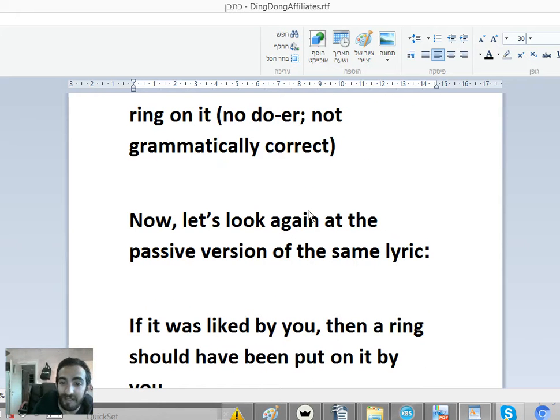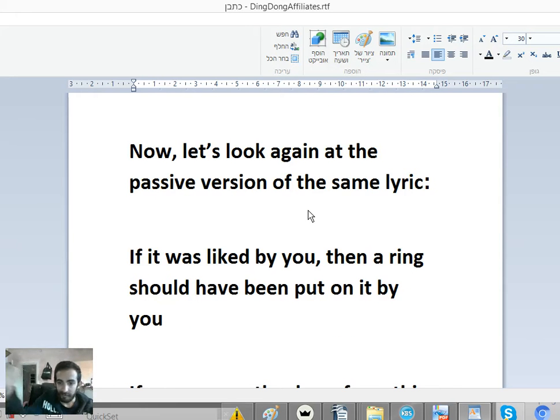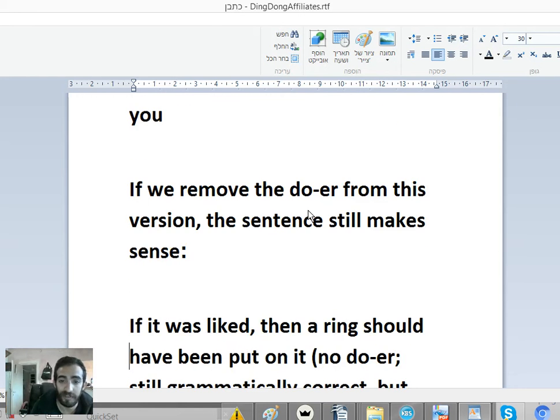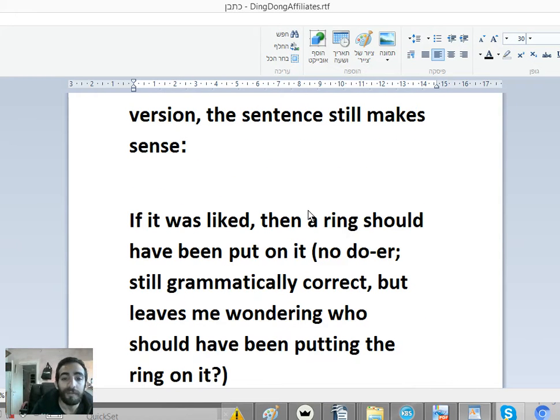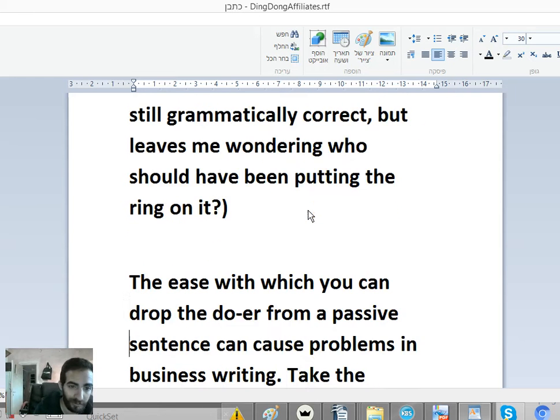Okay, now let's look again at the passive version of the same lyric. If it was liked by you, then a ring should have been put on it by you. If we remove the doer from this version, the sentence still makes sense. If it was liked, then a ring should have been put on it. Okay, no doer, still grammatically correct, but it leaves me wondering who should have been putting the ring on it.